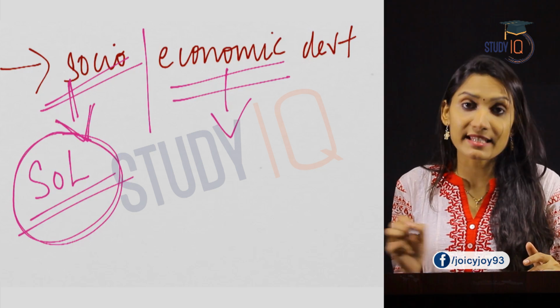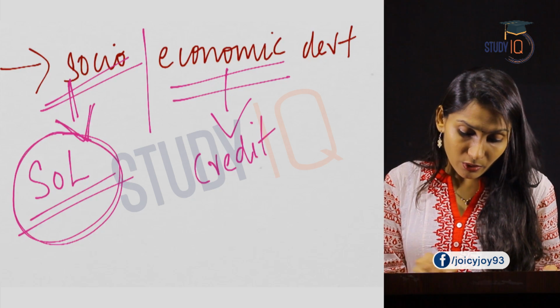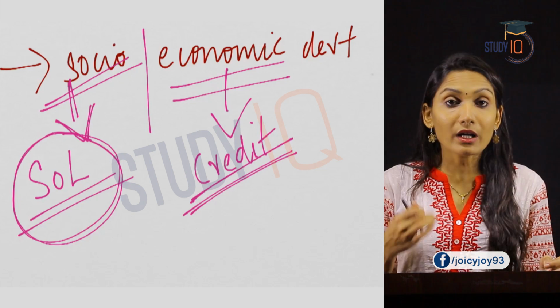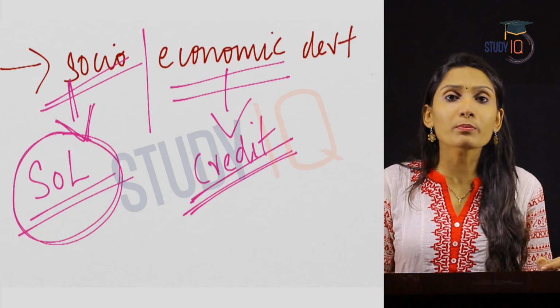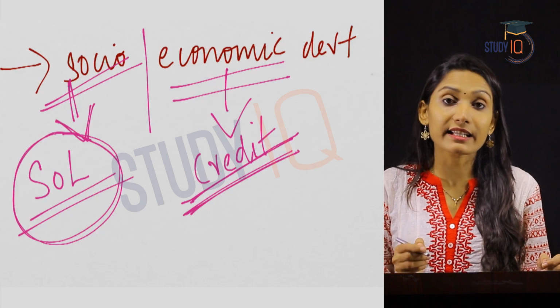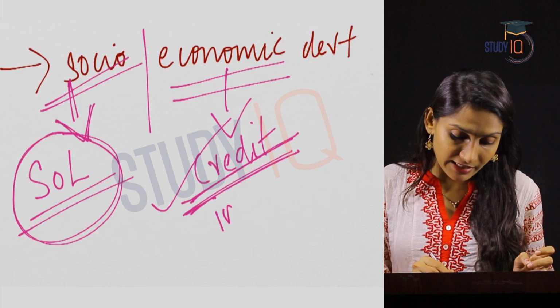Coming to the economic side, it provides credit to poor households. So poor households, or the low income group, get credit. Now they have the capital to do business or to invest in agriculture. So they have credit facilities. Also it is formal credit, which means that their income will increase.